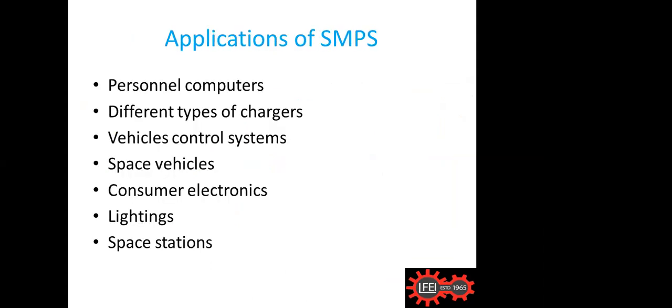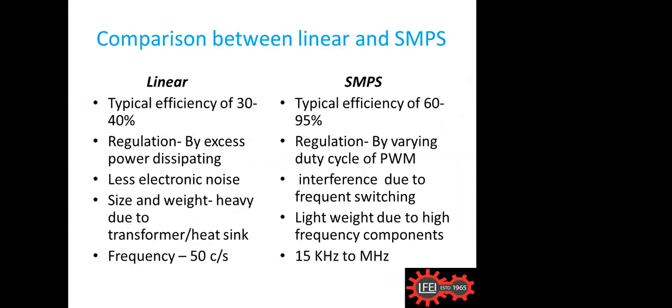And the applications of SMPS: personal computers, chargers, vehicle controls, space vehicles, consumer products, lighting, space stations. All these places use SMPS. And this is a comparison of linear and SMPS. Linear is only 30 to 40% efficient, and the SMPS around 60 to 95%. Then regulation is by switching, PWM.